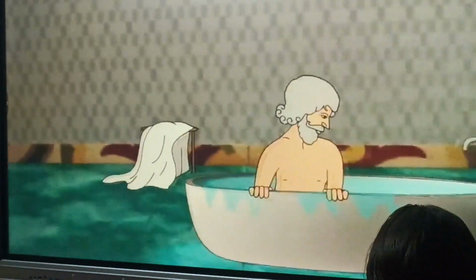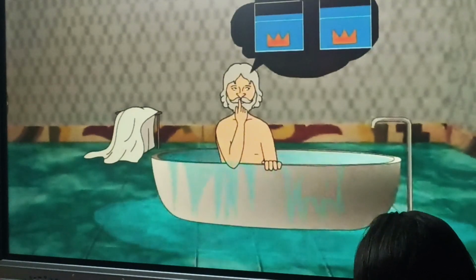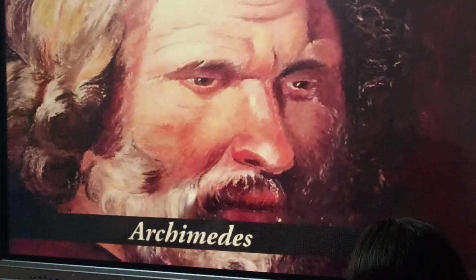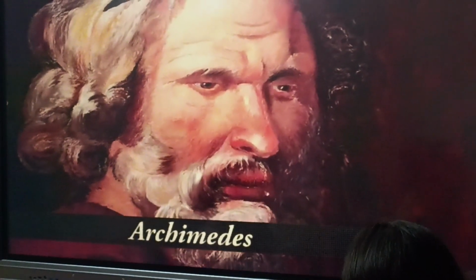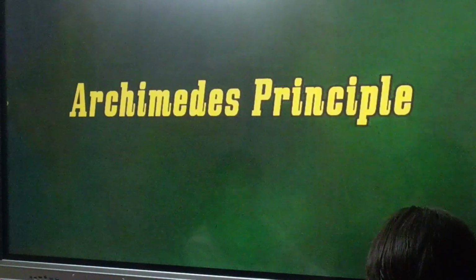This observation helped him to determine the purity of the gold in the crown made for the king. Later, this principle was named as Archimedes' principle, after his name. In this module, we will learn about the Archimedes' principle.